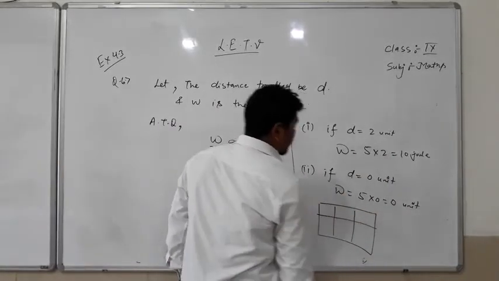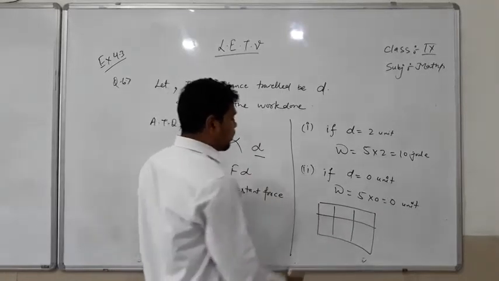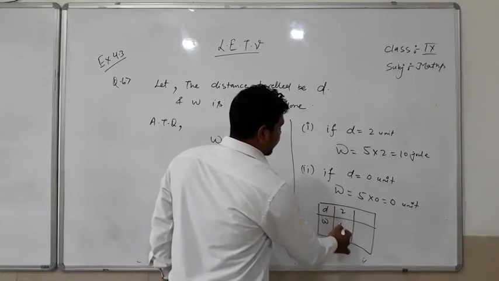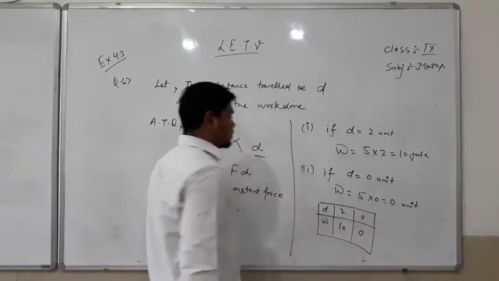You can show it algebraically also. After putting D, we get W. When we put 2, it will be 10. If 0, then it will be 0.